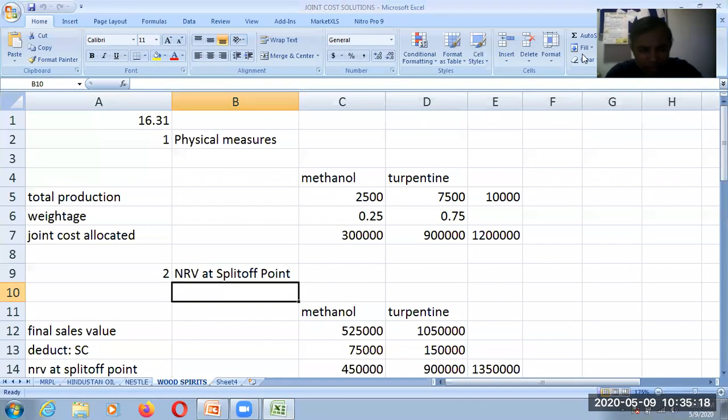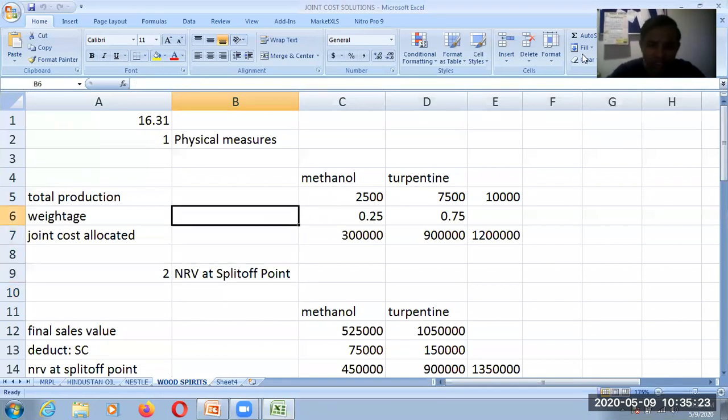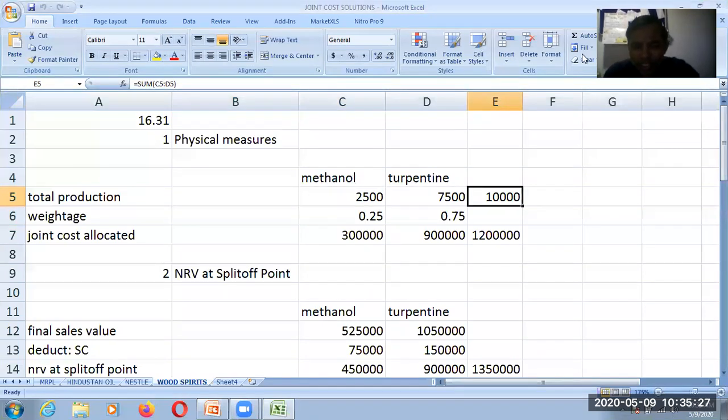It was given that the company's total output is 10,000 liters, and the company is manufacturing 25% methanol and 75% turpentine. So if we calculate, 25% of 10,000 is 2,500 liters of methanol and 7,500 liters of turpentine is being produced.